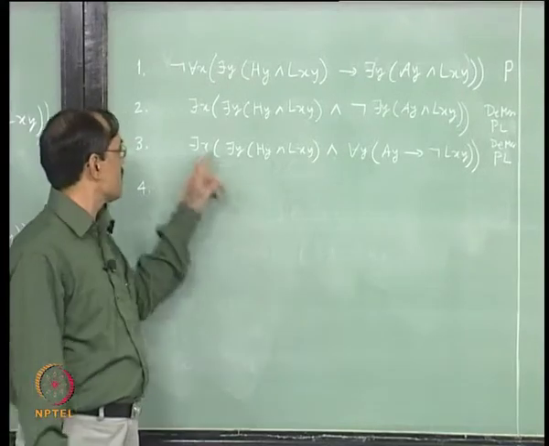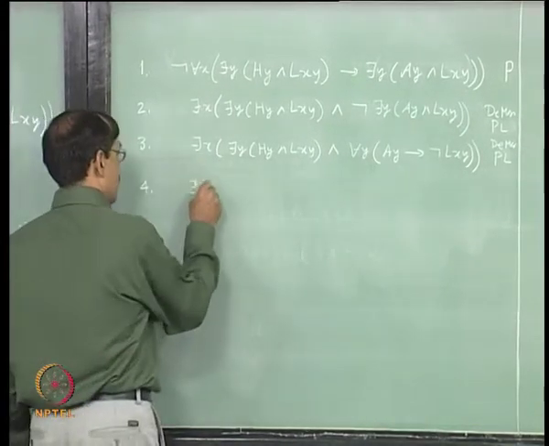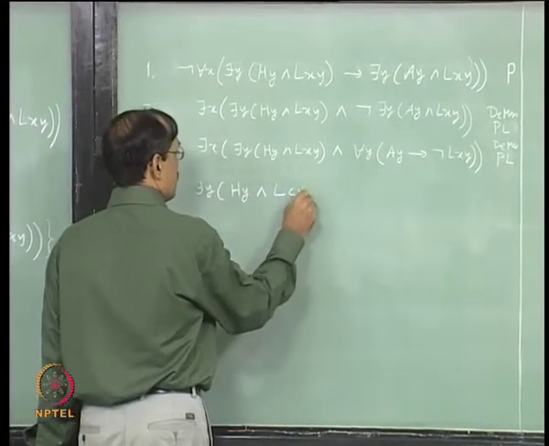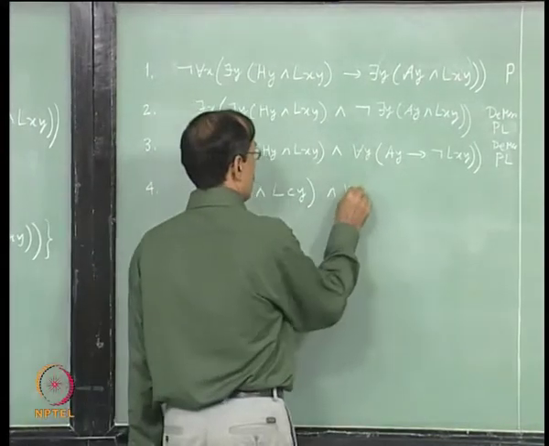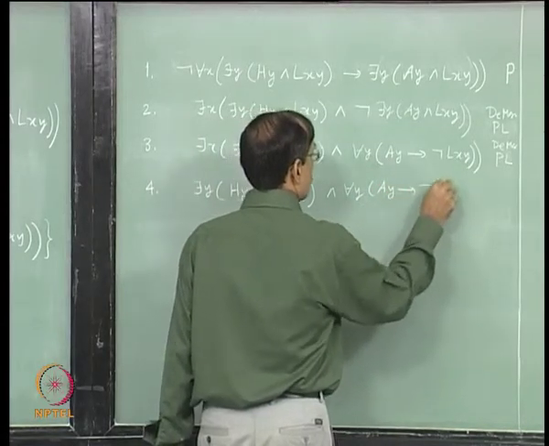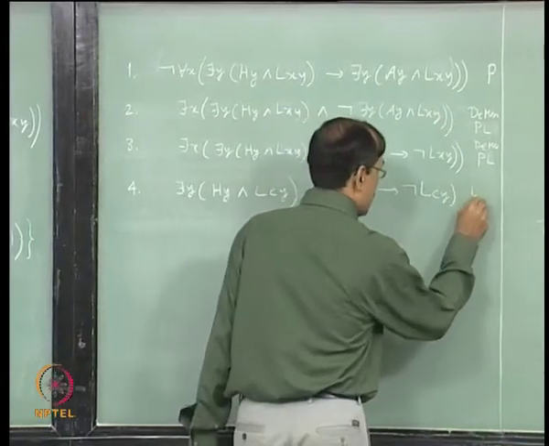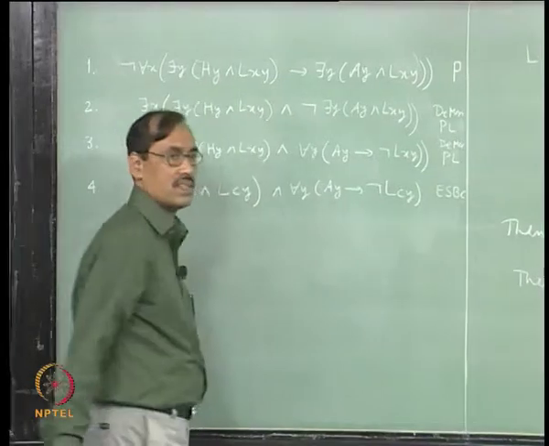Fine. Suppose I instantiate x to c, a constant. So, I would get there is y, hy and lcy, and for each y, ay implies not lcy, introduced as an extra hypothesis. Now, I must write existential specification begins with this new constant c.